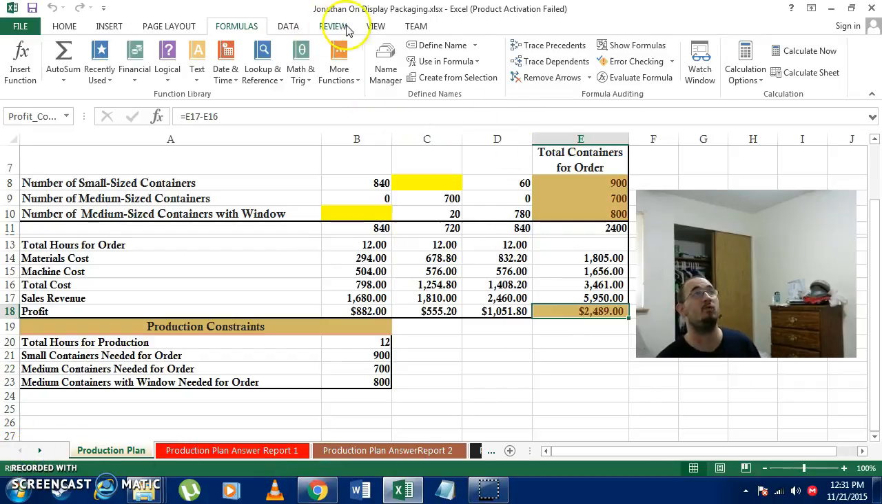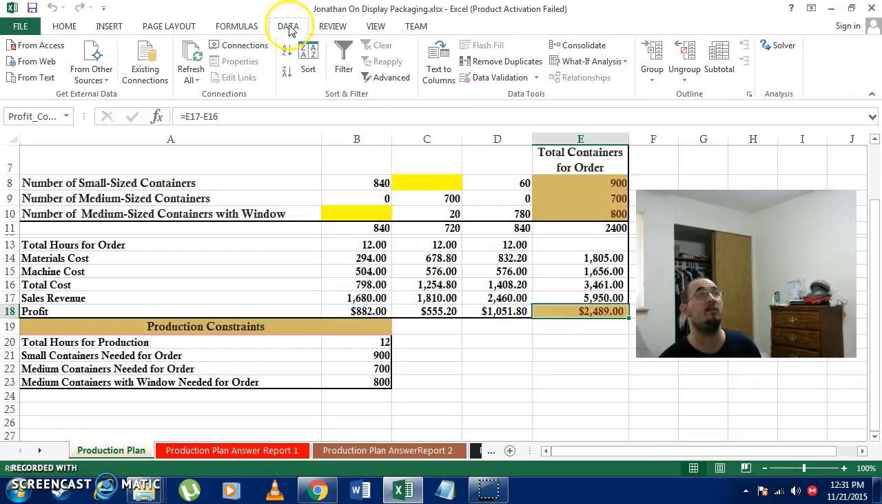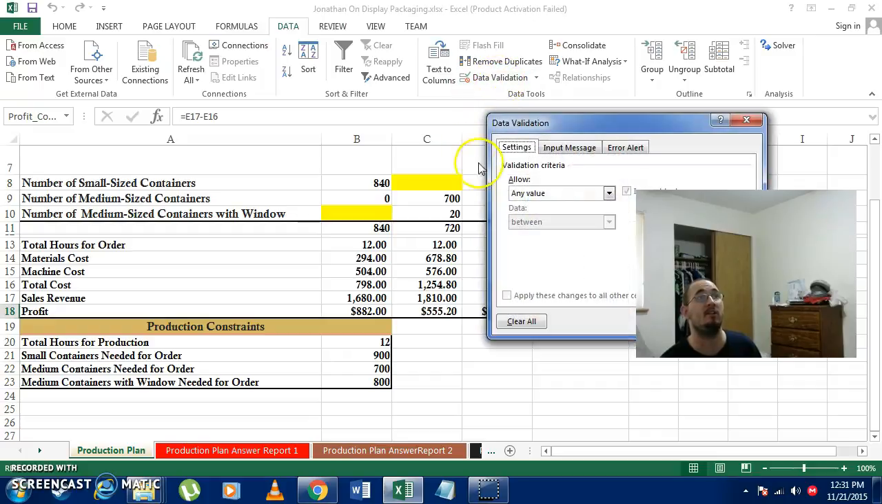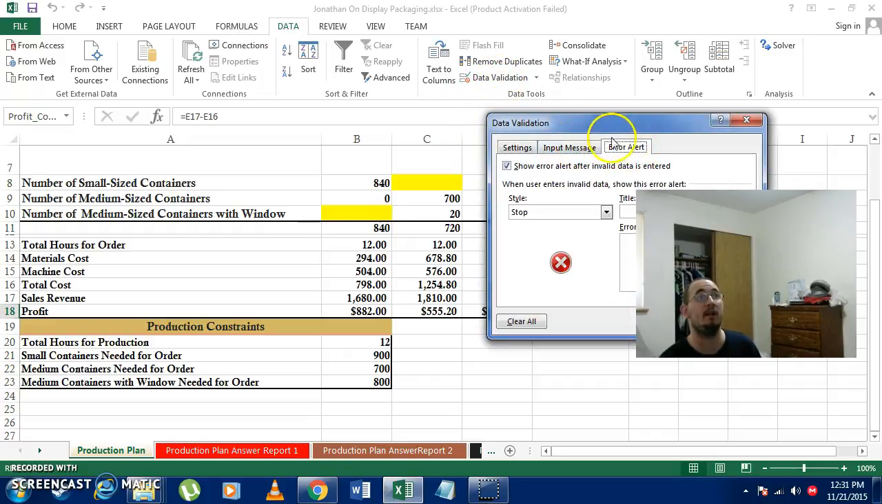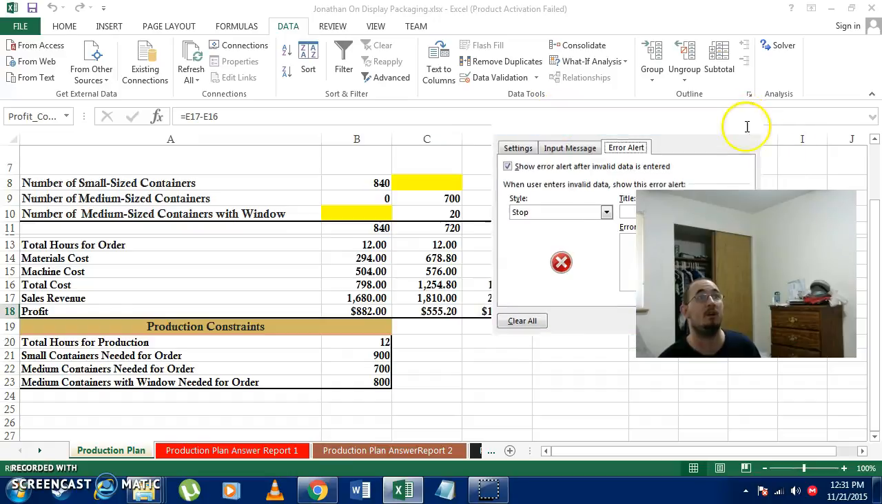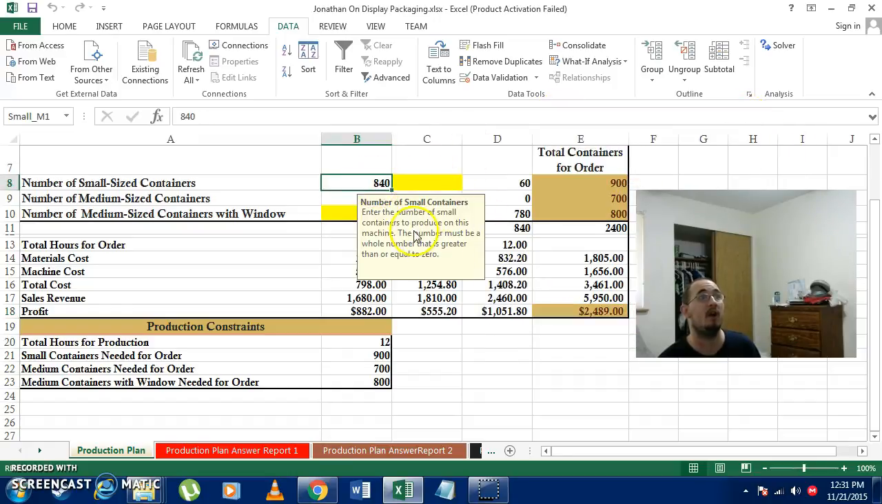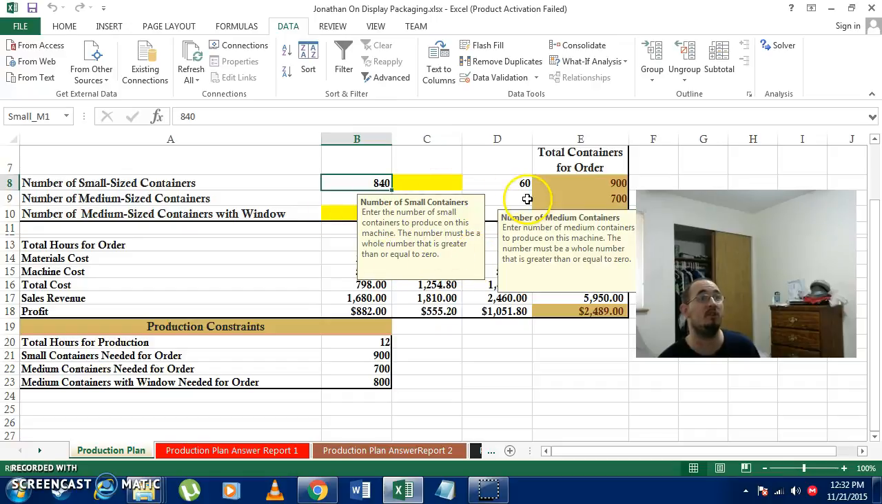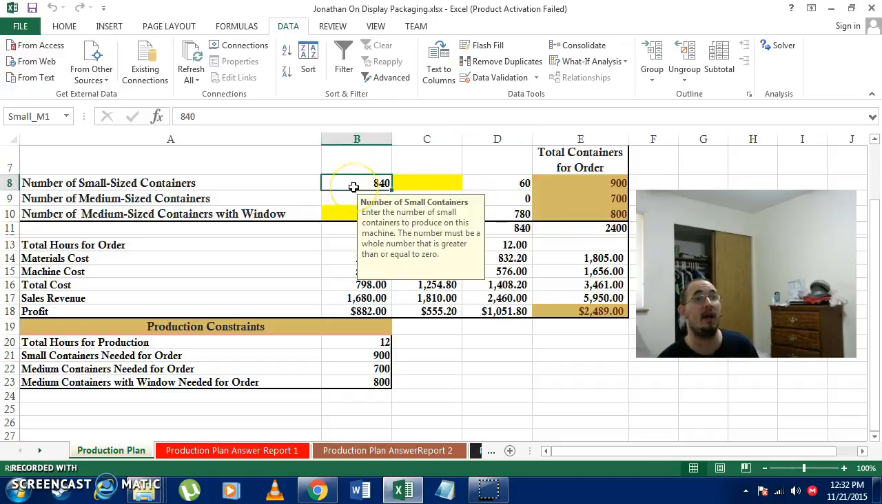Now to do validation rules, all I have to do is click on Data. I come down here to Data Validation, and I can input anything I want to. Like with these ones, I did number of small containers. I entered the number of small containers to produce on this machine. The number must be a whole number that is greater than or equal to 0. So I have to have a whole number that is greater than 0. I can't put in negative numbers, and I can't put in any fractions or decimal type numbers.